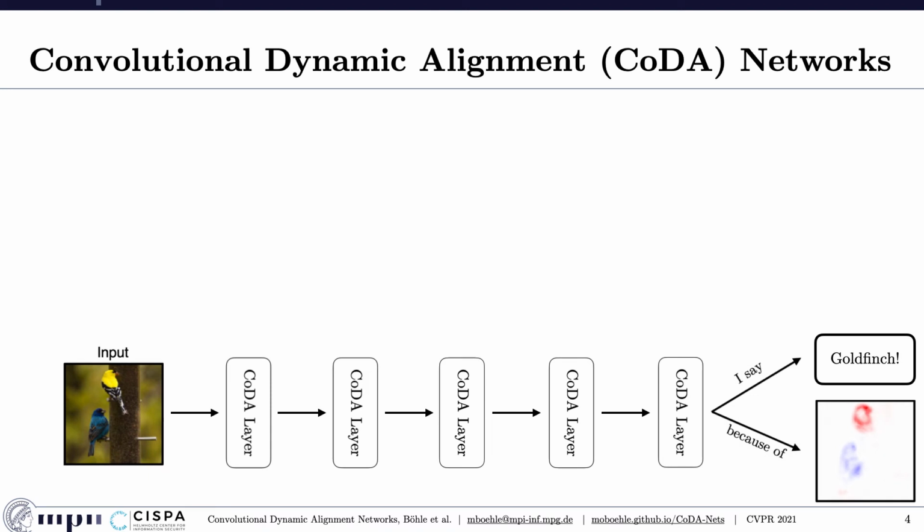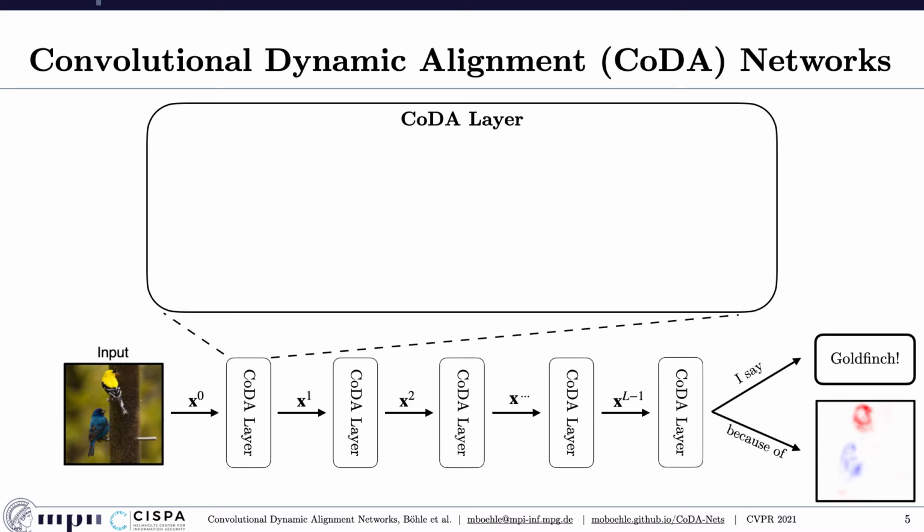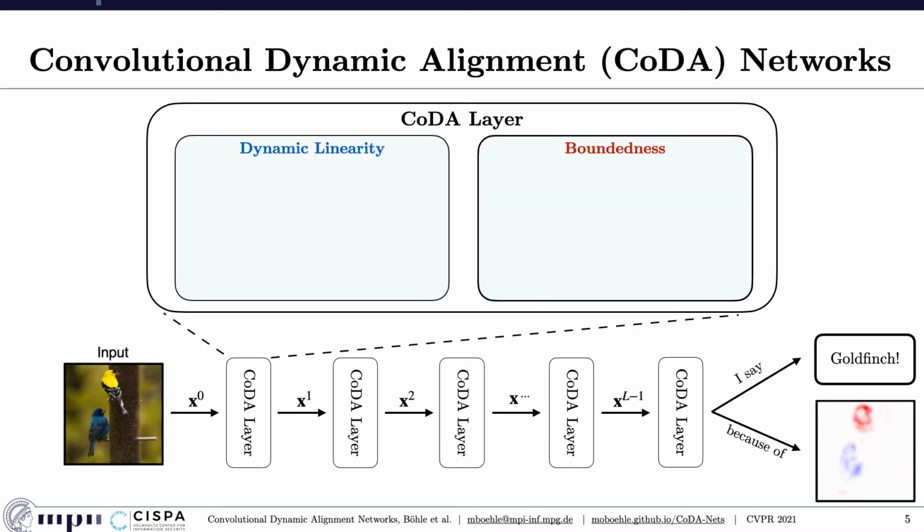As shown in the sketch, a CoDA net consists of multiple CoDA layers, which in turn are defined by two main properties. These properties are dynamic linearity on the one hand and boundedness on the other hand. But what does that mean and why is this important? Let's start with dynamic linearity.